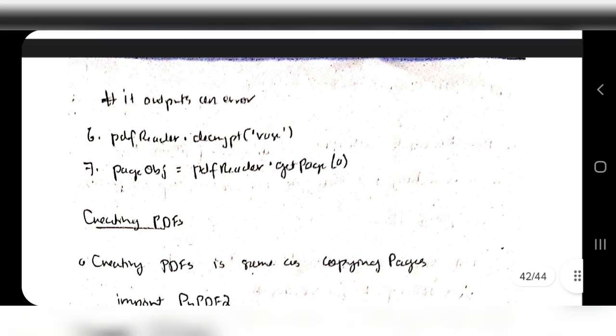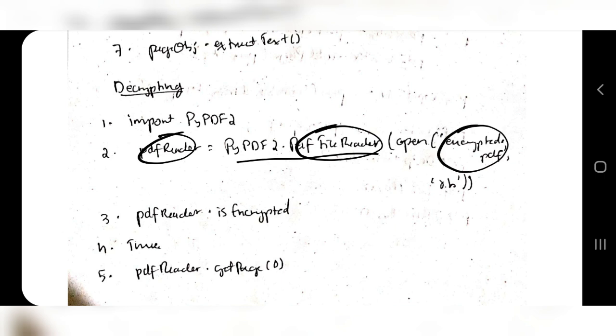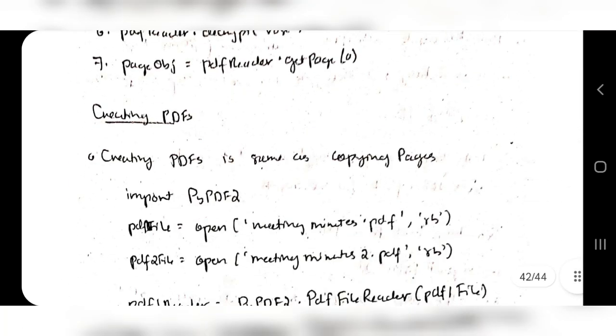Okay, so what you did here, you are decrypting using pdf reader. Always remember you are decrypting using pdf reader. So pdf reader is nothing but an object of file reader. First open the file, create an object of it, then create a reader object of it, then in the reader object everything will be performed. Decrypting for what? Reading, right? So you have to create a reader object of it. The same thing goes for the encryption as well. We will come to that.